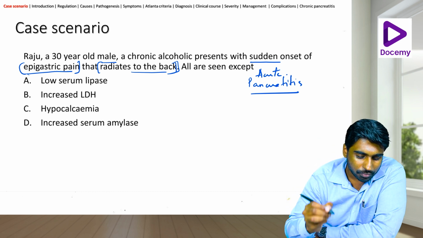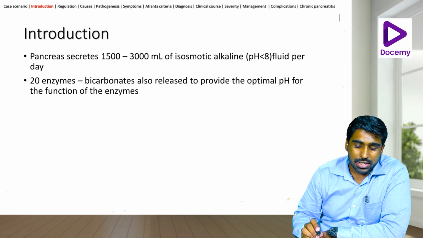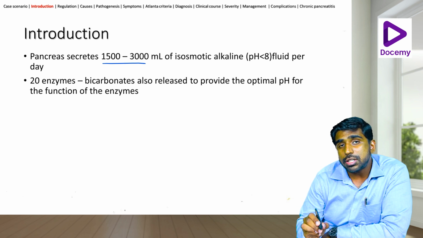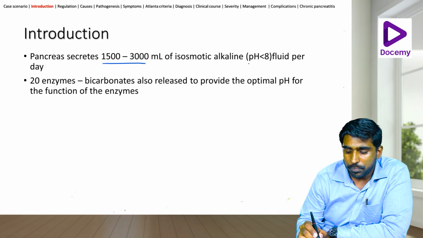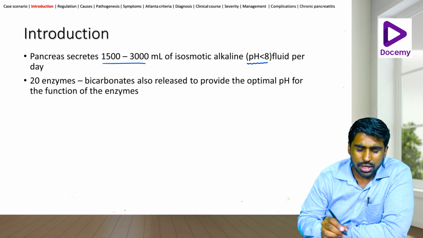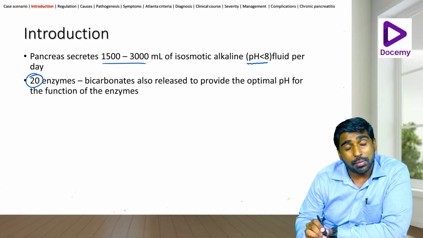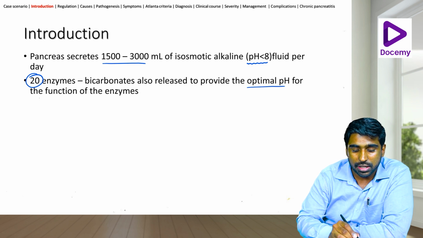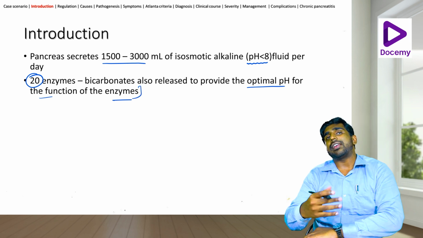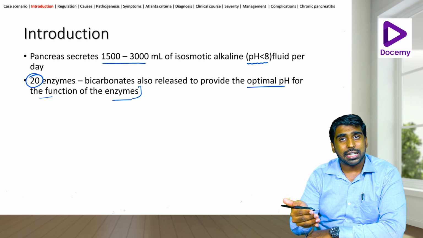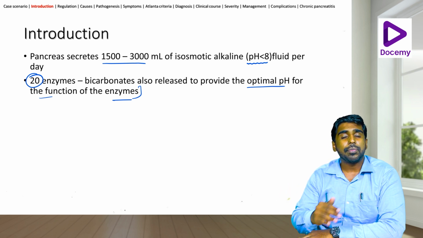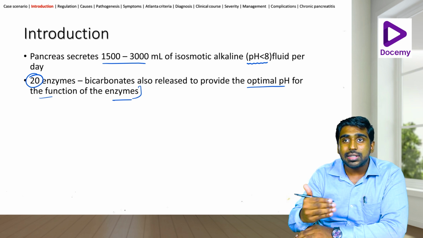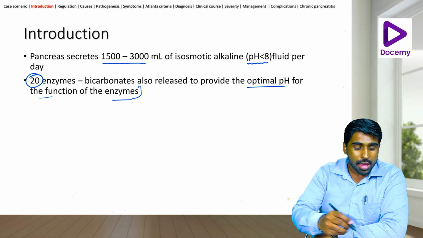Okay, so let's study a little bit about the pancreas. The pancreas secretes about 1500 to 3000 ml of isoosmotic alkaline fluid per day. The pH is less than 8. There are approximately 20 enzymes that are secreted from the pancreas. Bicarbonate is also released to provide the optimal pH for the function of the enzymes. We know that the gastric secretion is acidic. So if everything is in the acidic medium, the enzymes will not be activated. So the pancreas itself has to do some modifications in such a way that the pancreatic enzymes become activated.